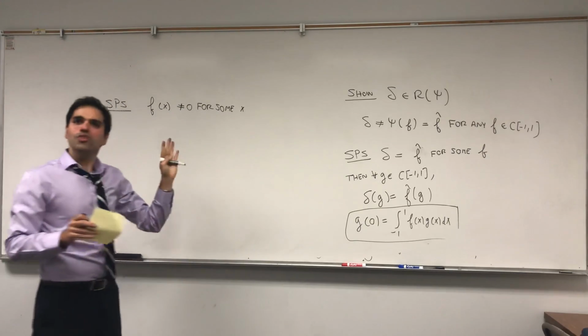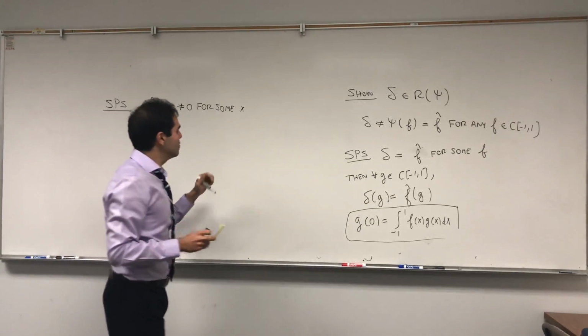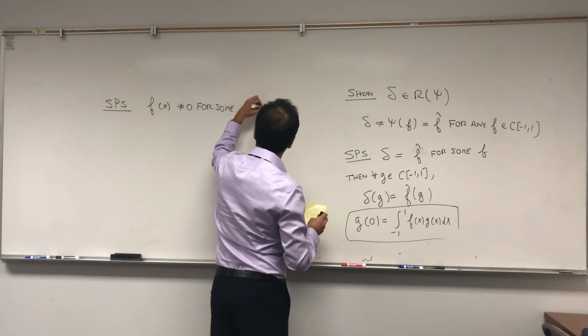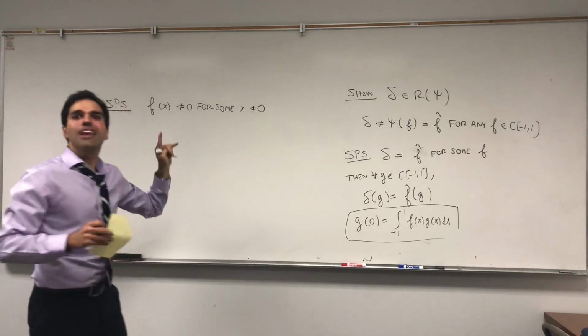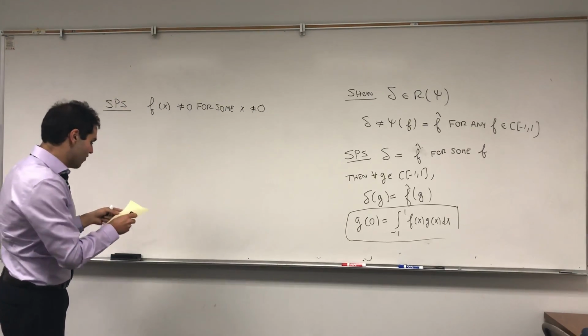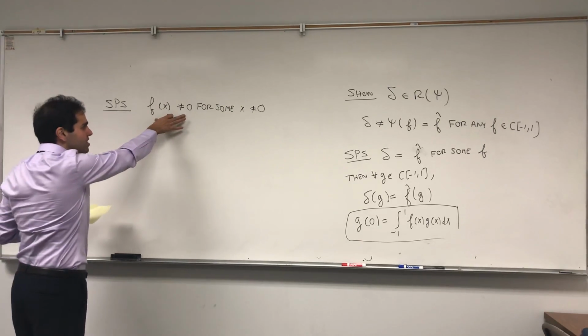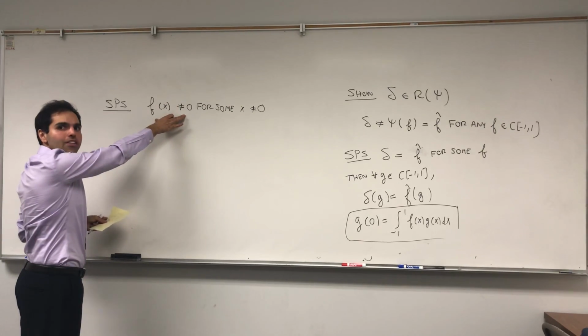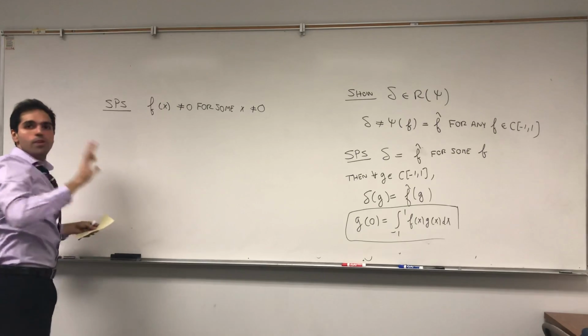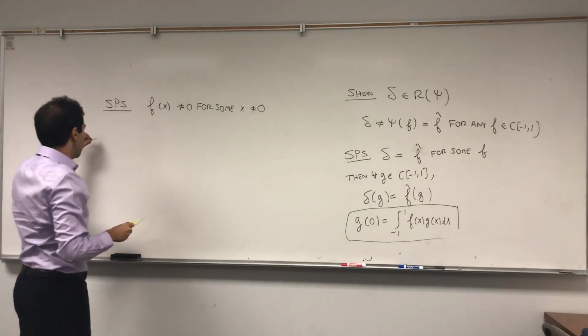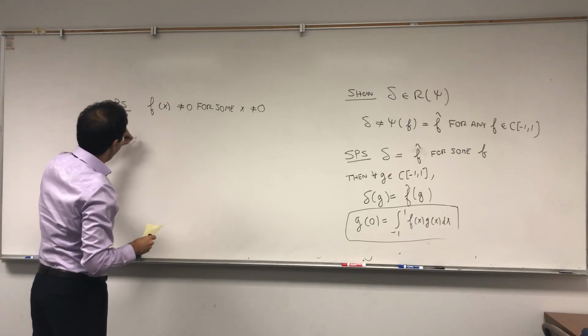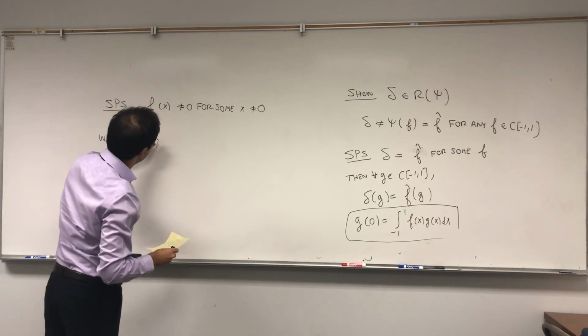And moreover, you'll see in a second why, let's assume this x is non-zero as well. And then we'll see what happens with the case x equals 0. And in particular, if this is non-zero, it's either positive or negative. So without loss of generality, assume f of x is positive.